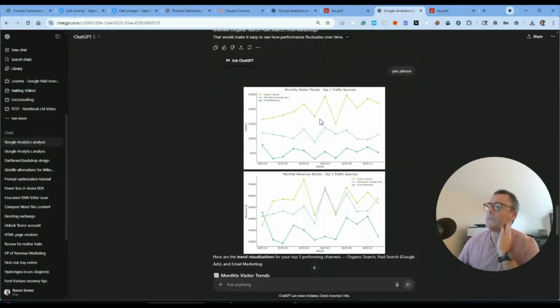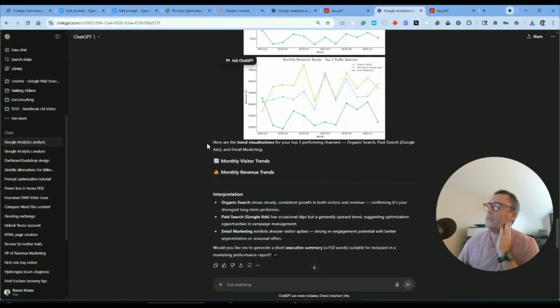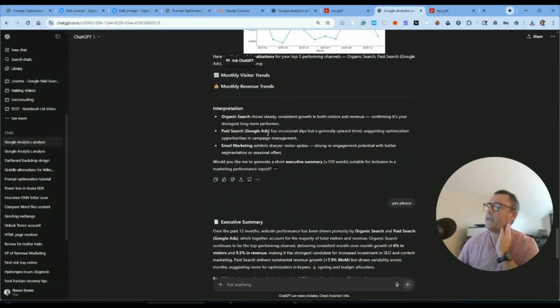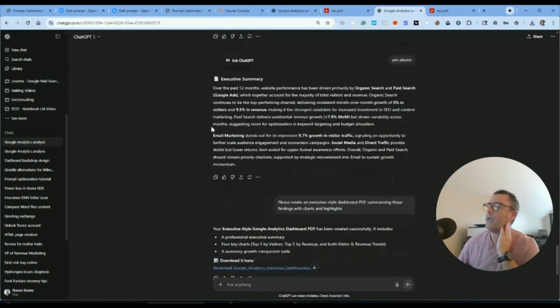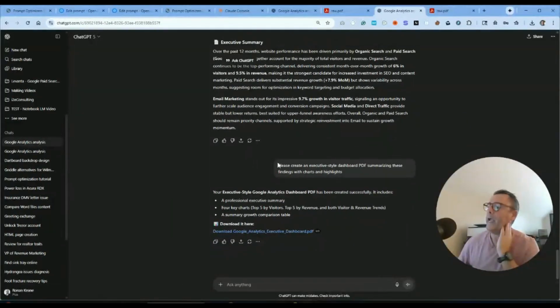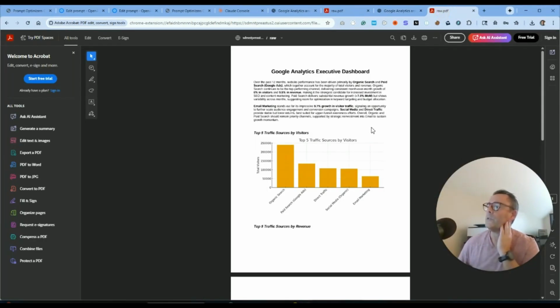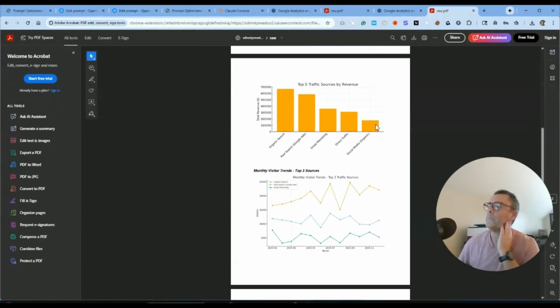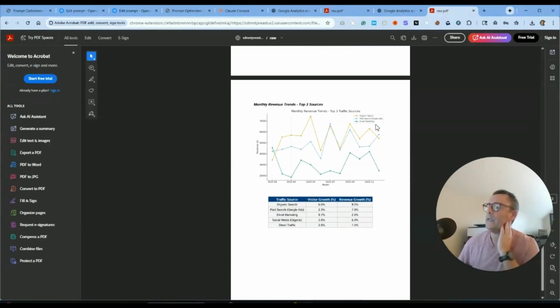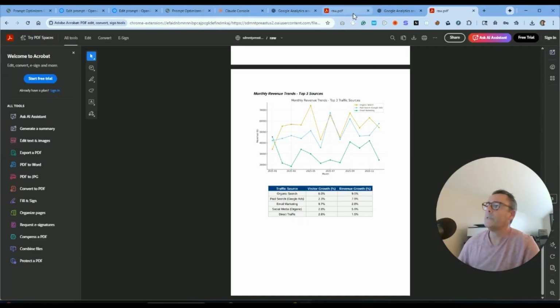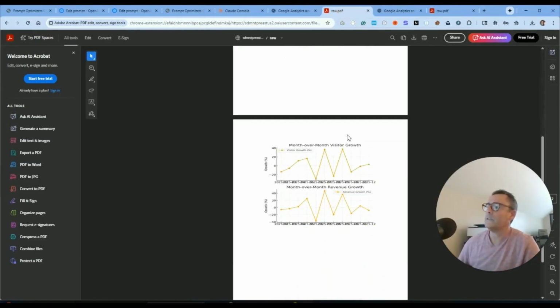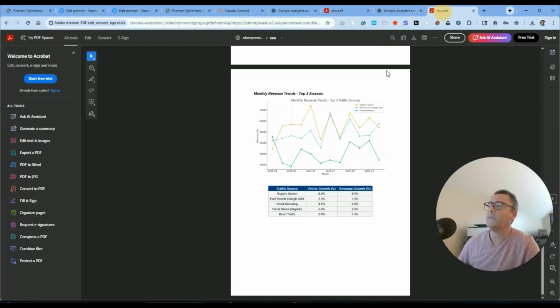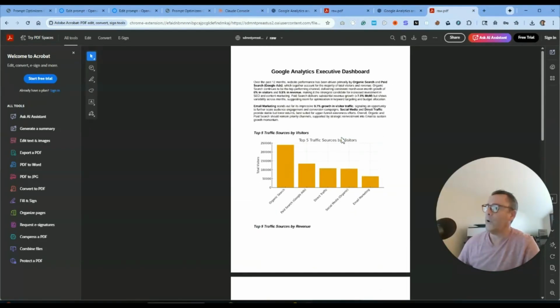And then I get these charts. And then it says, here are some visualizations for your top 3 performing channels. And then it gives me some interpretation. And then I get an executive summary. And then I ask it to give me the same executive style PDF dashboard, which it did. And then we get this over here. So this is our dashboard with an executive summary. And here is the data visualized. So this is the PDF from the first prompt, and then this is the output from the second prompt.